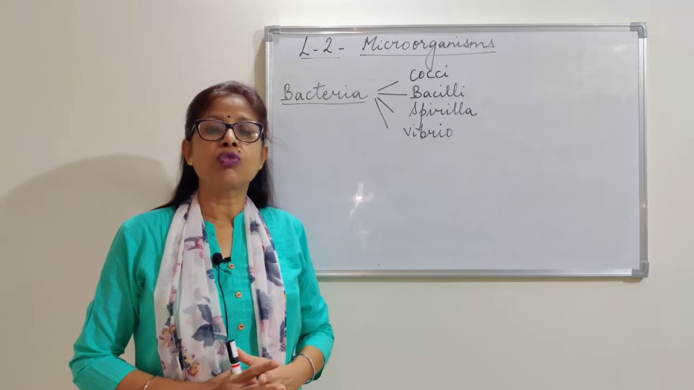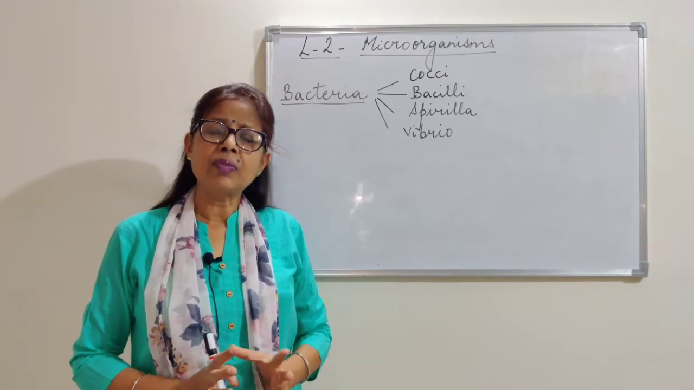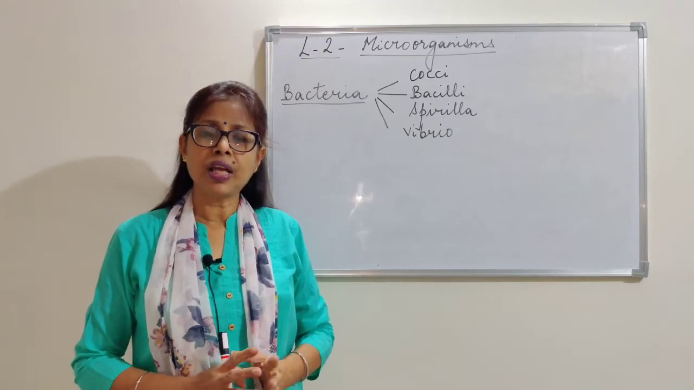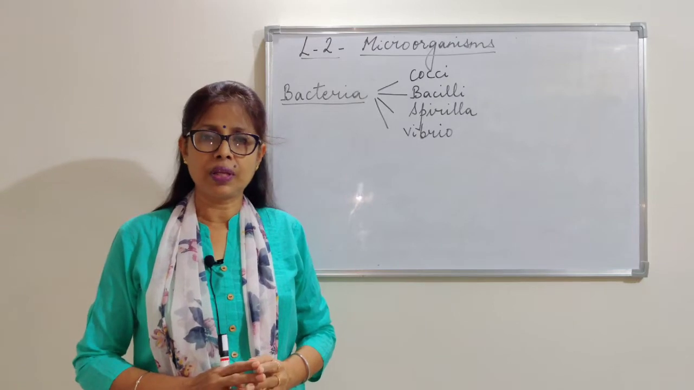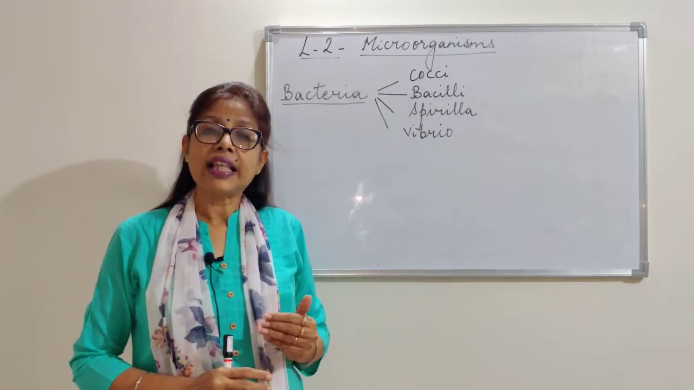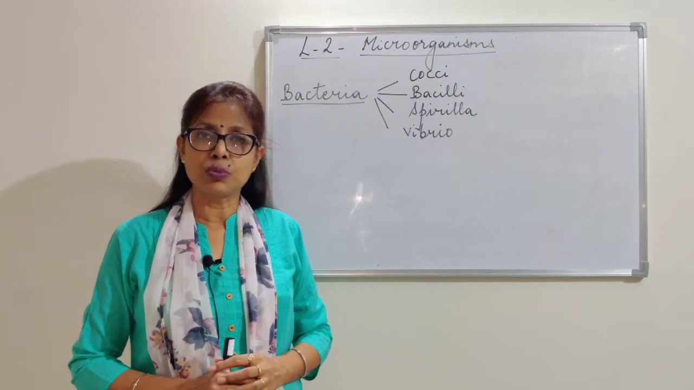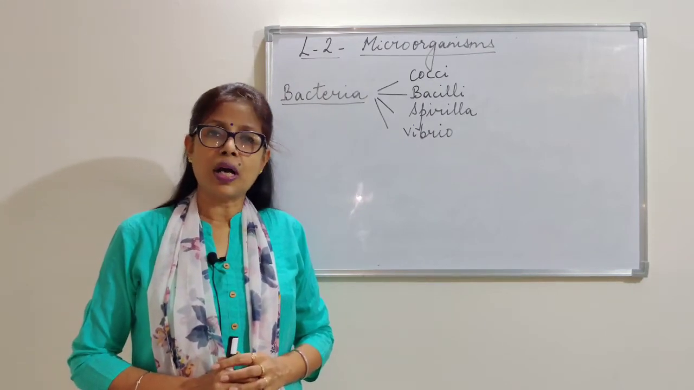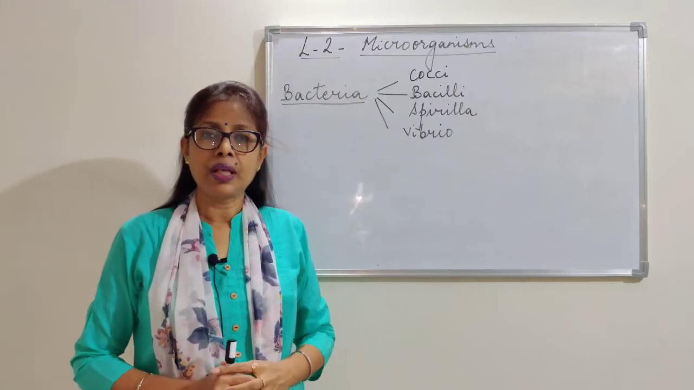Now all the microorganisms that are found on earth have many things in common and some things which vary from each other. Based on their differences, they have been placed into 5 groups. So the first one, that is bacteria, we are going to study.